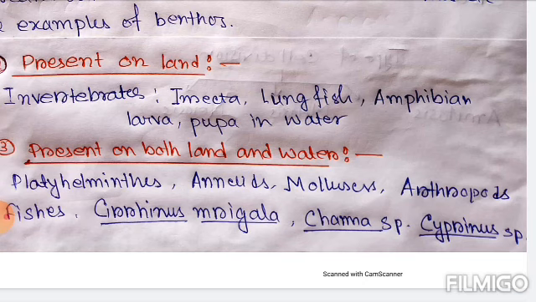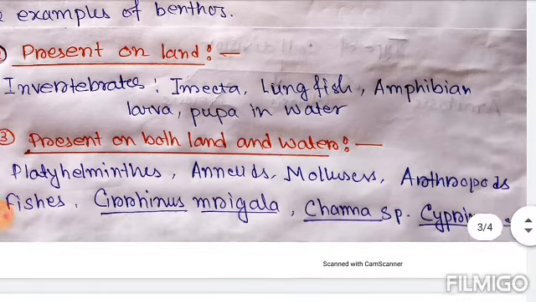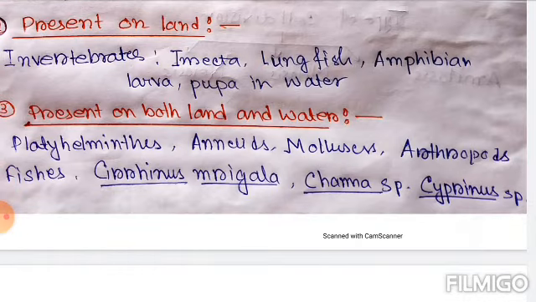They have an accessory respiratory organ within their body, and this accessory respiratory organ helps them to get oxygen from the air. As well as being present in water, they can also be present in air.